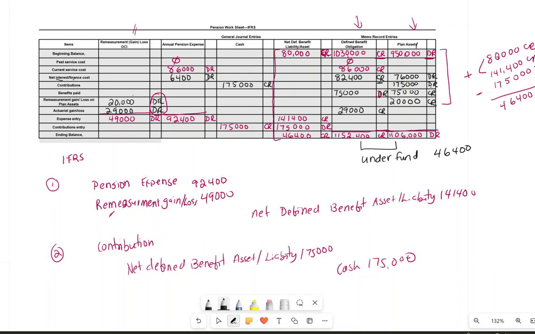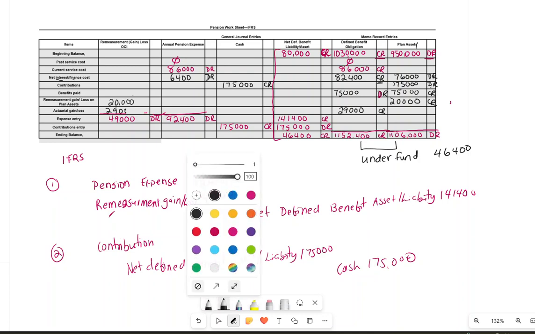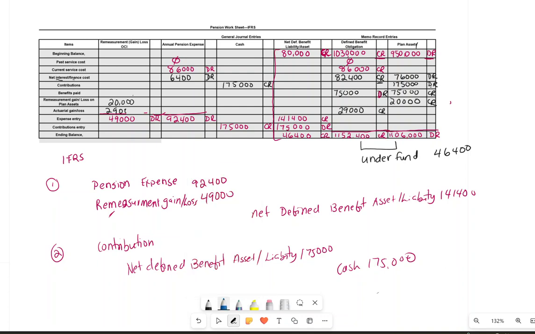Now this question can be easily changed to an ASPE question. If it was an ASPE, everything else is exactly the same. The only thing that is going to change is, if this question asked you to do it under the ASPE, how it changes. I'm going to just change the ink so that I can show you how it is changed. So we are going to change into blue.